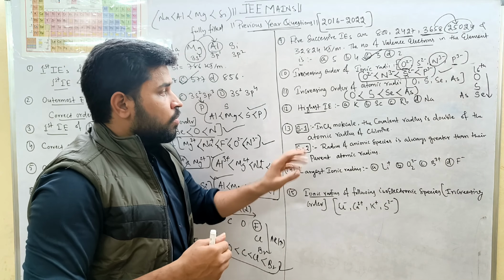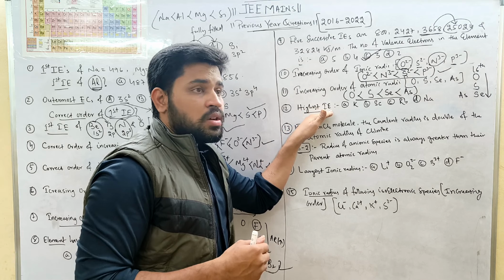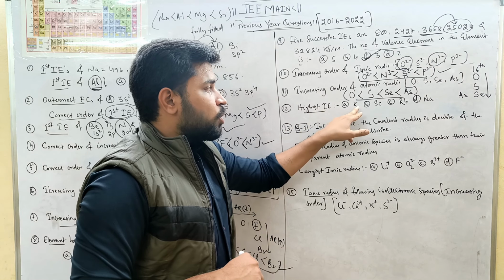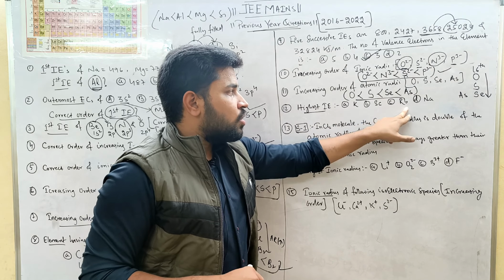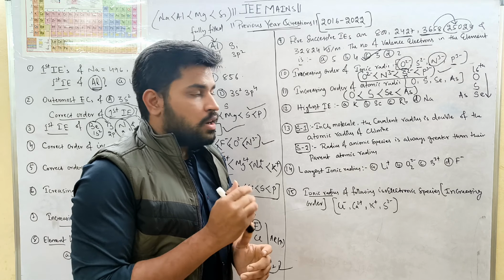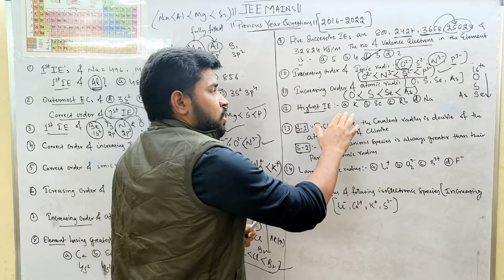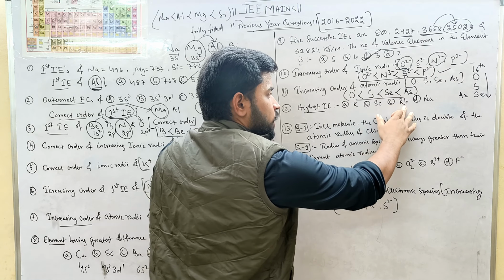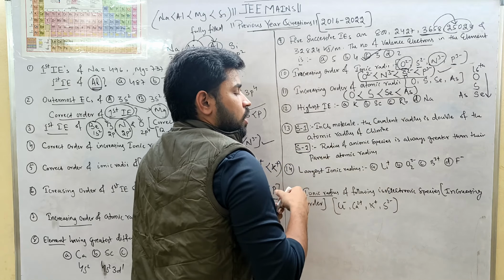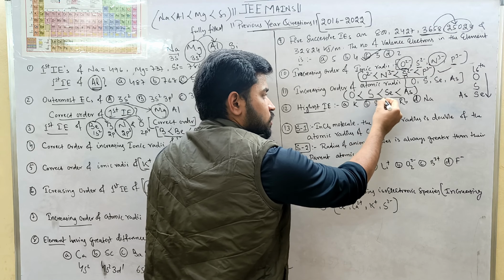And they're asking, for whom is the ionization energy the highest: potassium, scandium, rubidium and sodium. Are you getting my point? In this case, apart from potassium, rubidium and sodium, whose size will be less? That is scandium.